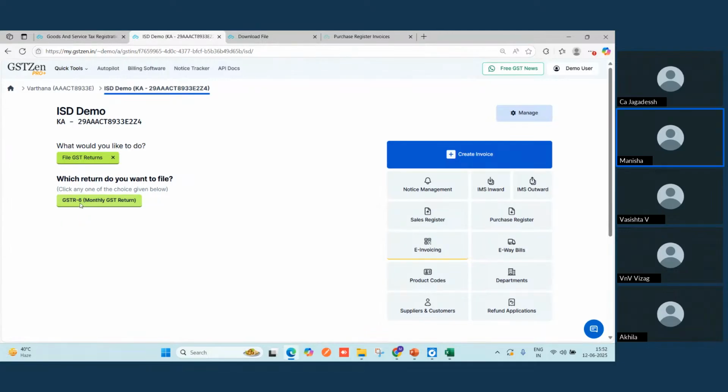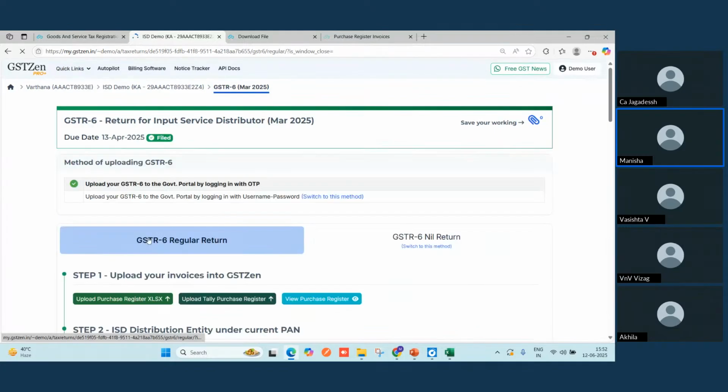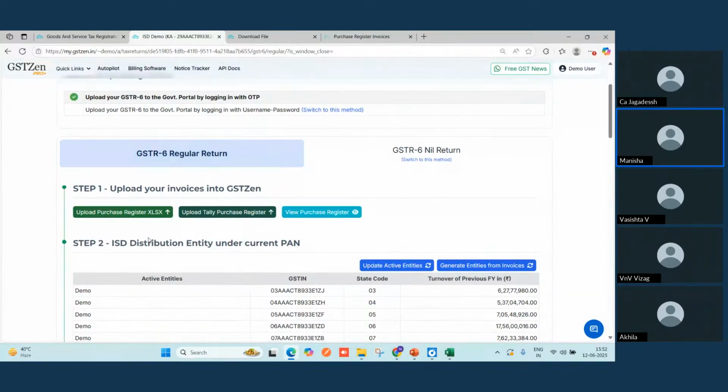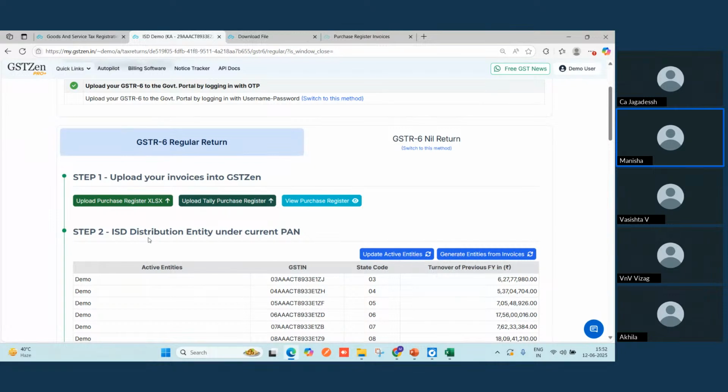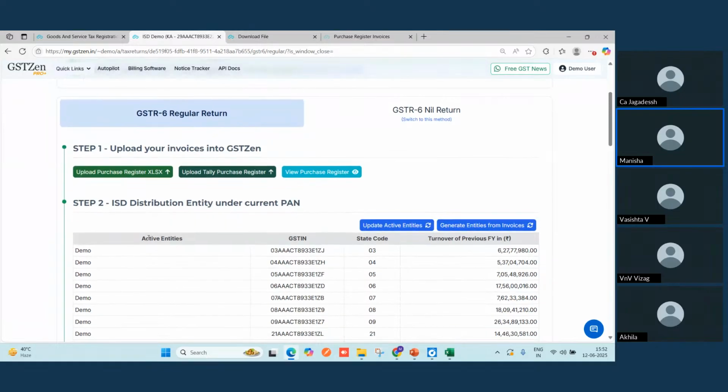The return which I want to file is GSTR6, and the month I'll be choosing is March 2025. You can file the return with OTP, and you're not required to log in with OTP if you have logged in while doing something else, like fetching the data from the portal or at the time of reconciliation. If you have logged in through OTP, you're not required to log in again before 6 hours to file the return, and vice versa.